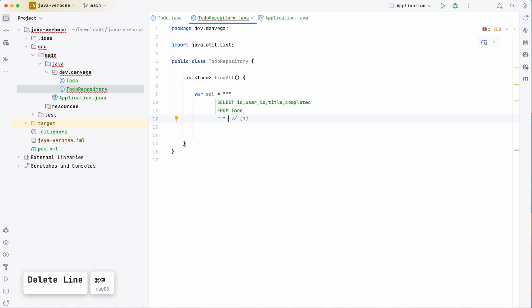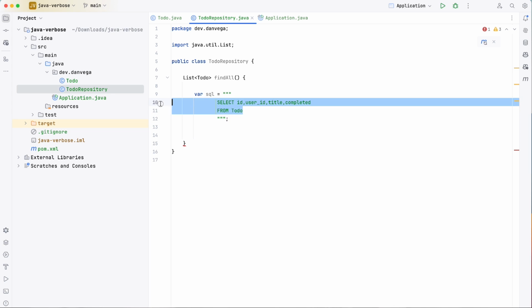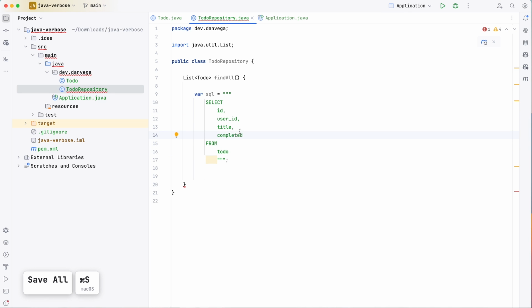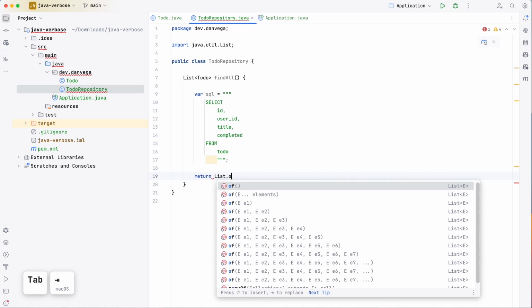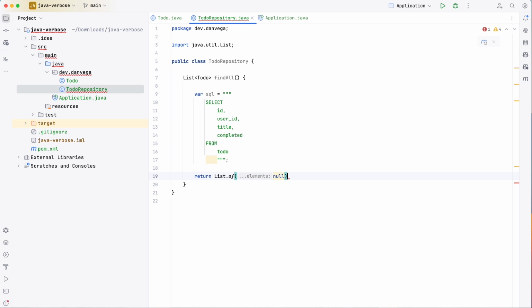So this is really nice to do. And if I wanted to format this a little bit further, I could do something like this. So now I can just say return List.of, we're just not going to return anything here, just for example purposes. But now I have this nicely formatted string on multiple lines using something in Java called text blocks to give us that nice readability.